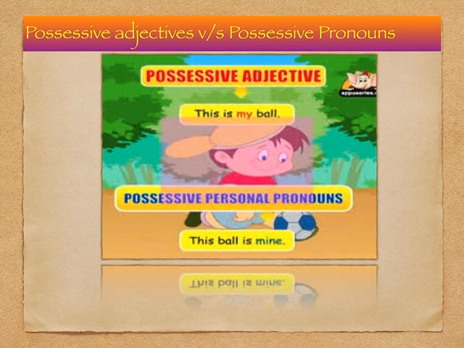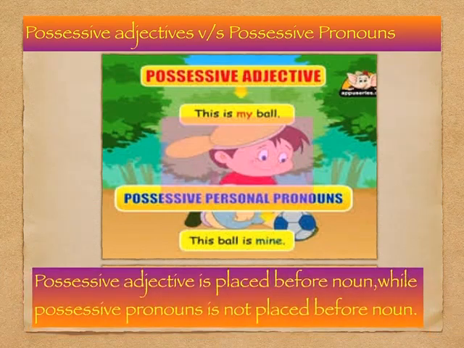So remember students that a possessive adjective is placed before a noun while a possessive pronoun is not placed before a noun. So students, don't get confused between possessive adjective and possessive pronoun. A possessive adjective always comes before a noun. I hope you have understood both the types of adjective.